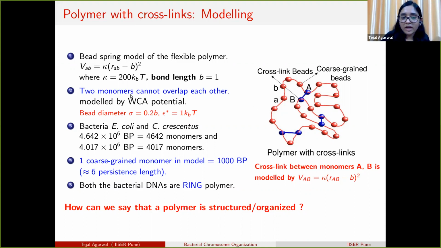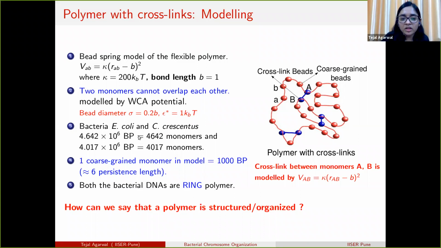We model that by the WCA potential, which is the repulsive part of the Lennard-Jones potential. The parameters of the Lennard-Jones potential are set to sigma equals 0.2 b, and epsilon equals 1 kBT. Epsilon is the interaction strength of the Lennard-Jones potential.